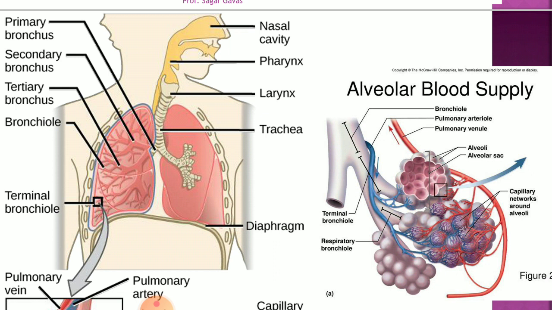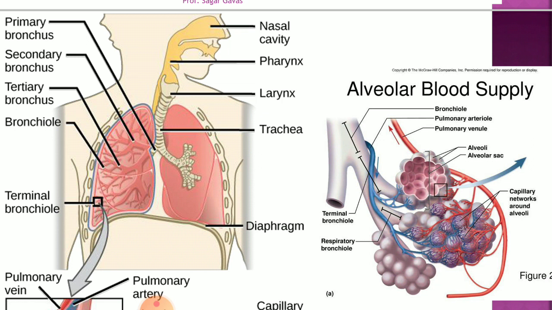Squamous epithelium is also known as pavement epithelium because it has flat cells which resemble flat tiles. The squamous epithelium rests on the basement membrane of the connective tissue, and there are about 700 million alveoli in the lungs, and they provide the largest surface area for the exchange of gases.